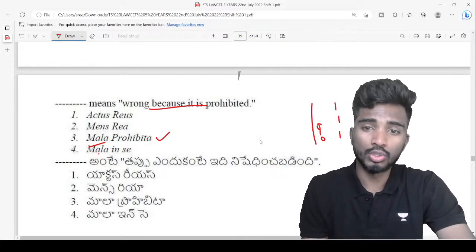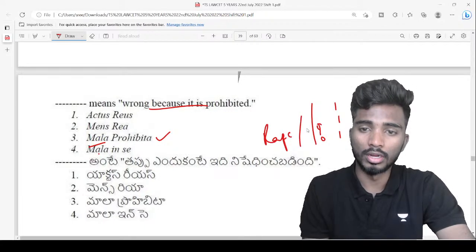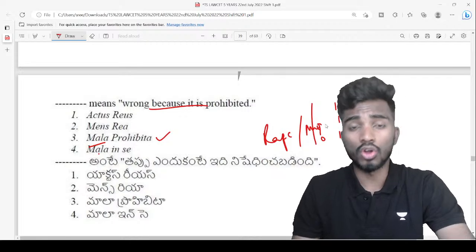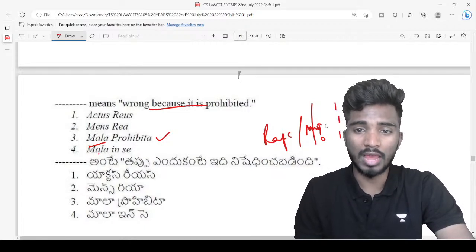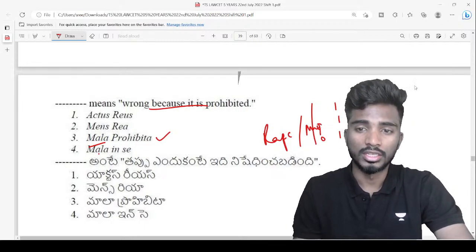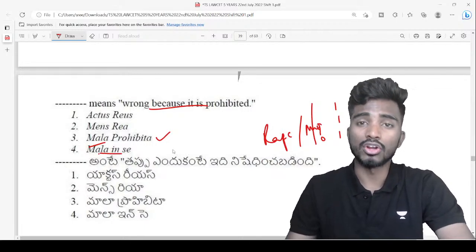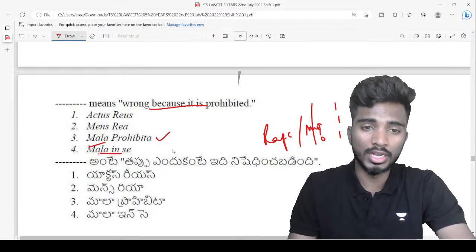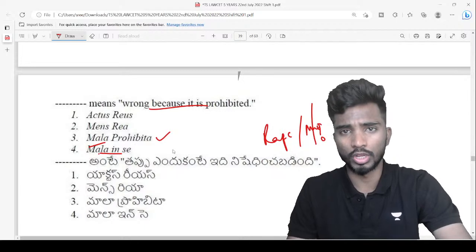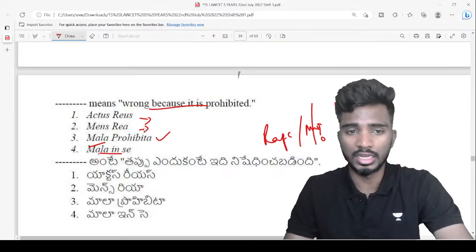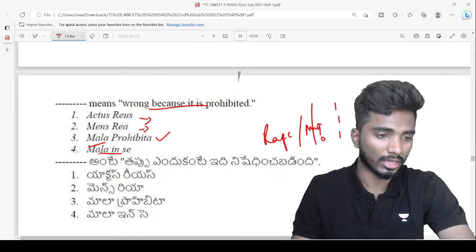But when it comes to rape or murder, whether you prohibit it or not, whether it is India or the US, it is wrong in itself. Committing rape, that means having intercourse with somebody without their consent, is definitely wrong. Killing somebody is definitely wrong. That is known as mala in se, a wrong in itself. Whereas mala prohibita is wrong because law is prohibiting it. You know what is actus reus and what is mens rea. Mens rea is guilty mind and actus reus is wrong action or guilty act.